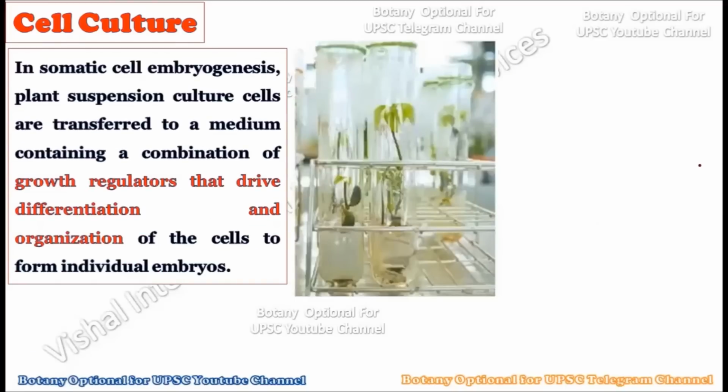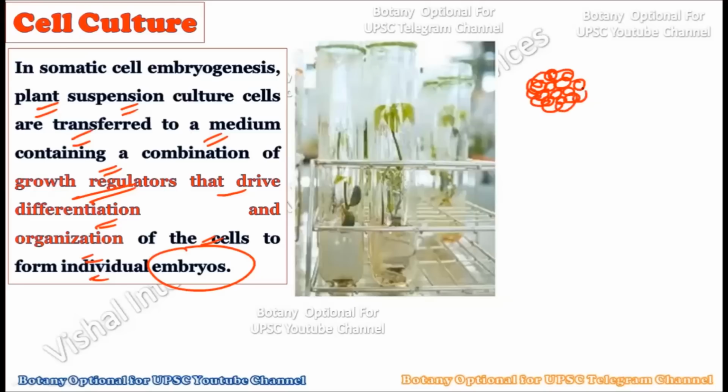Now consider somatic cell embryogenesis. The plant suspension culture cells are transferred to a medium containing a combination of growth regulators that drive differentiation and organization of the cells to form individual embryos. For example, you have a callus, an undifferentiated mass of cells, and out of this callus you take some cells and separate them from one another by a shaking technique.